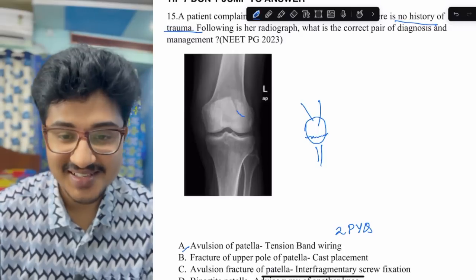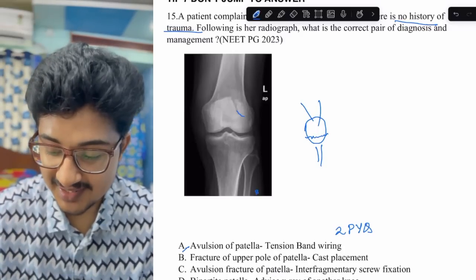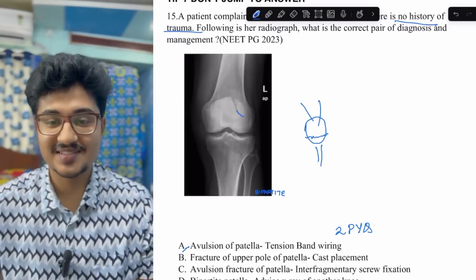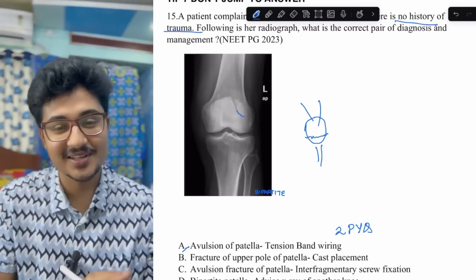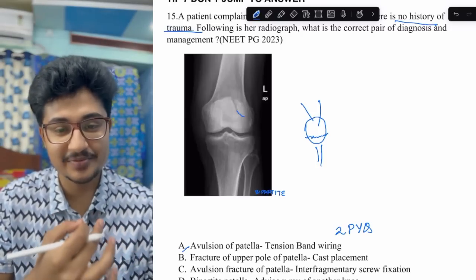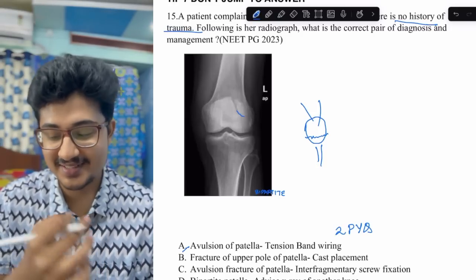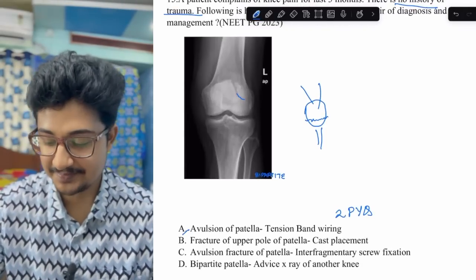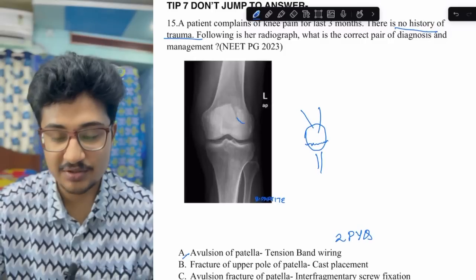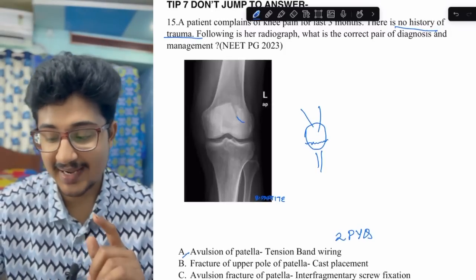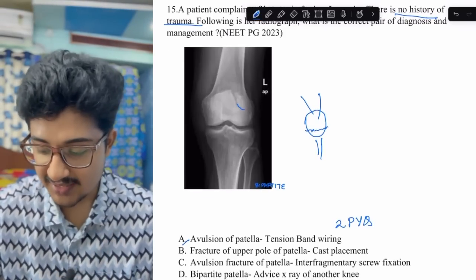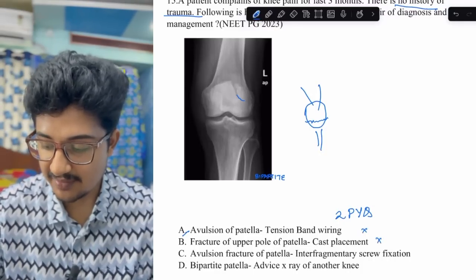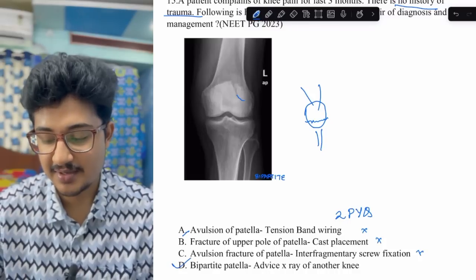But the interesting fact is that in the exam, "bipartite" was written there in small letters. Most of us didn't notice. It was very small; I didn't notice, but some of my friends were telling that it was written. So if you make the diagnosis, this is not a fracture of patella because there is no trauma, and the location is also not looking like a traumatic fracture. So avulsion won't be the answer. One option is left, bipartite patella.